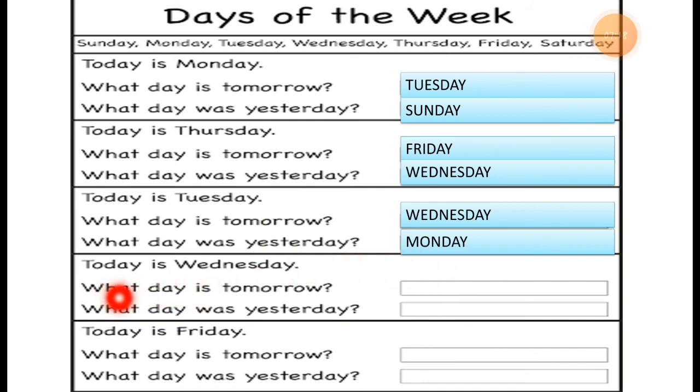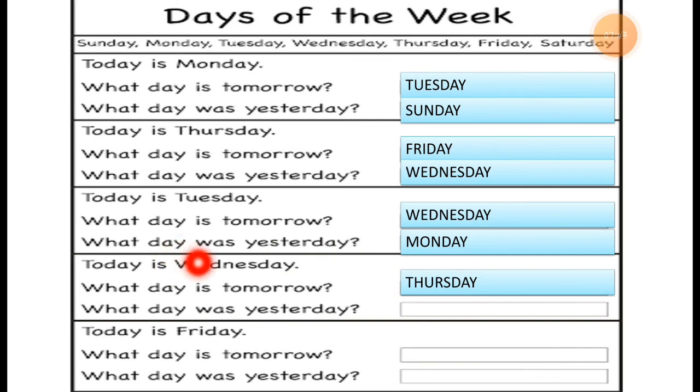Now the next one is, if today is Wednesday, what day is tomorrow? If today is Wednesday, the next day is Thursday, because after Wednesday, it is Thursday.